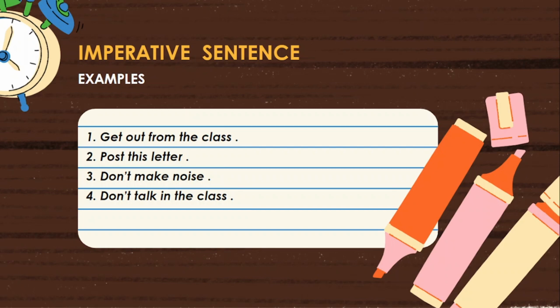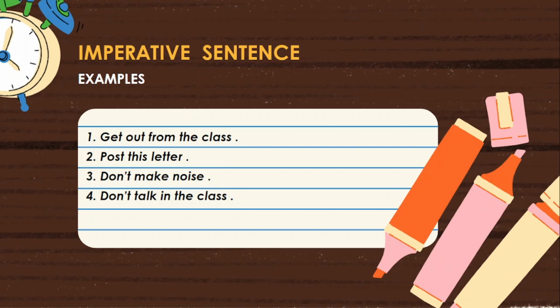Next, third one. Don't make noise. The sentence is started with a verb, do. So it is an order. Here, do is a helping verb, make is the main verb. Then what kind of order it is?